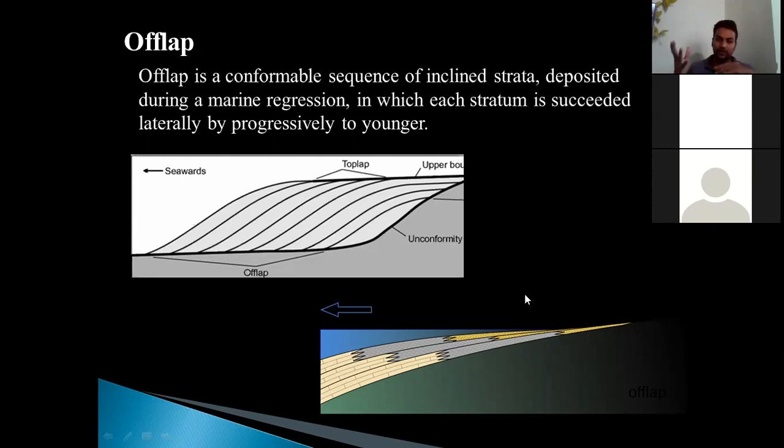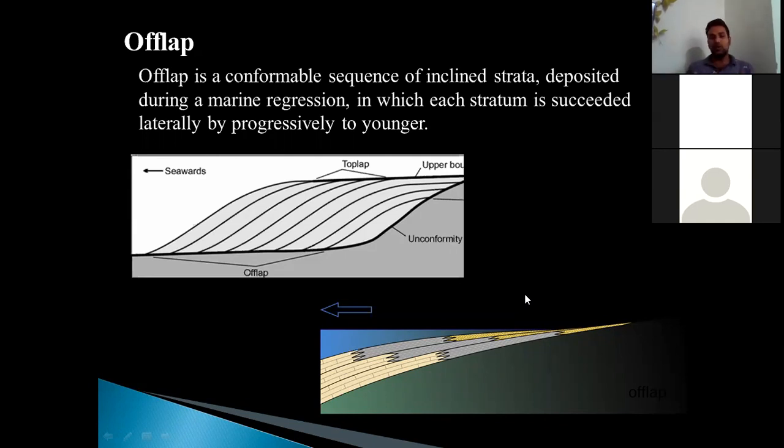In turn, it also explains the dynamics of the continents, because when the continents subside, the water will go inside, and when the continent goes up or elevates, the water will go back. So ultimately, the overlaps are more correlated with continental dynamics. When it goes down, one thing happens, and when it goes up, another thing happens. You must understand that there is quite a strong significance behind studying the overlap. It signifies the marine as well as the continental dynamics.